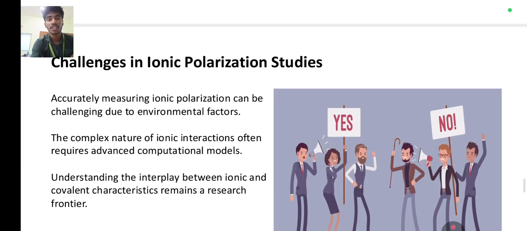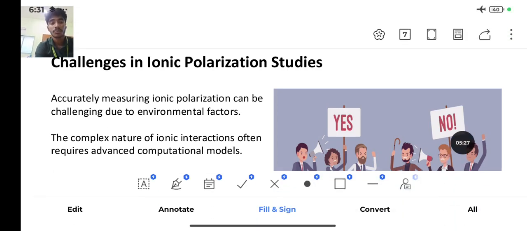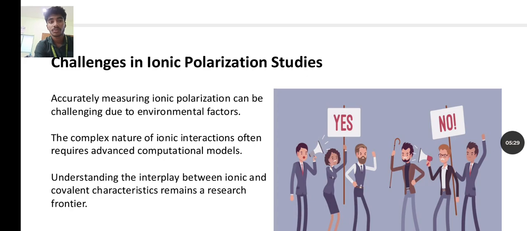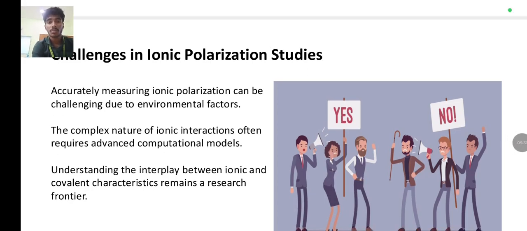Challenges of ionic polarization studies. Accurately measuring ionic polarization can be challenging due to environmental factors. The complex nature of ionic interactions often requires advanced computer models to understand the interplay between ionic and covalent character.